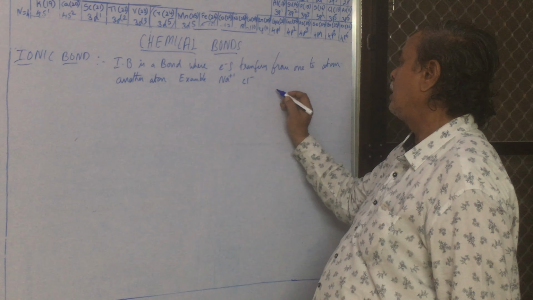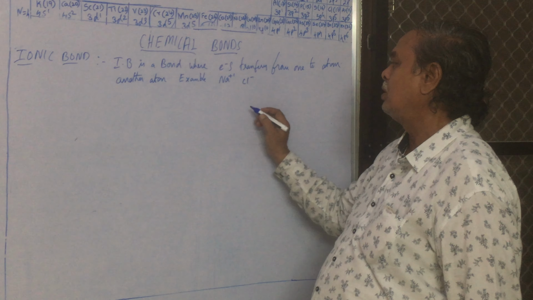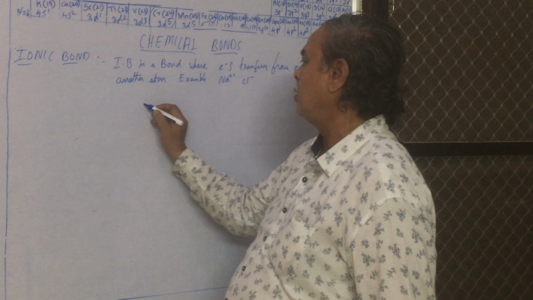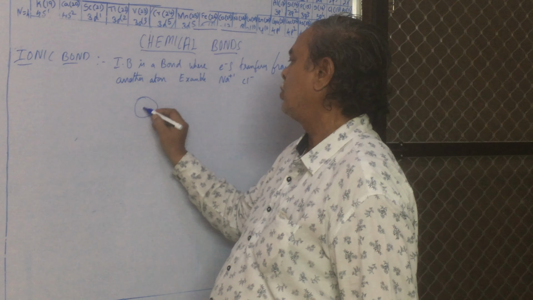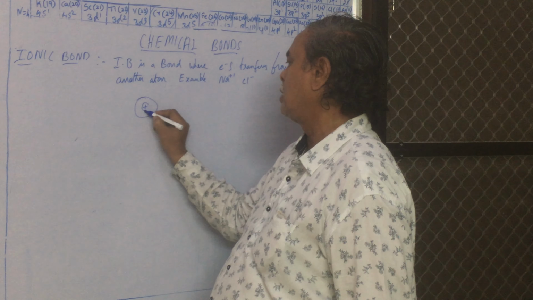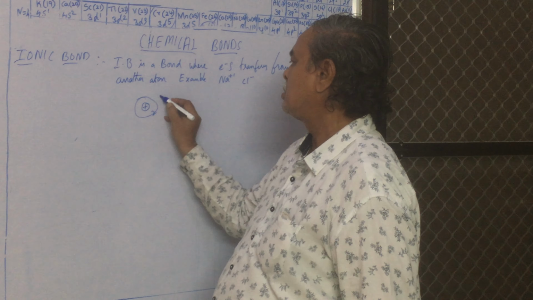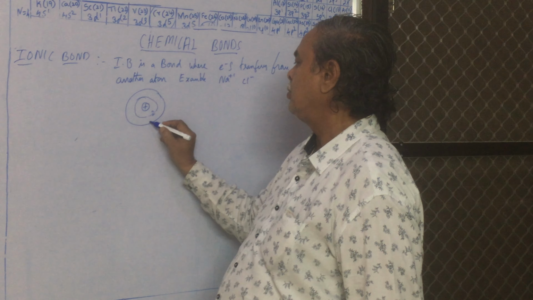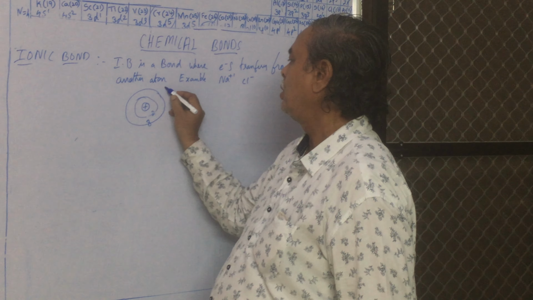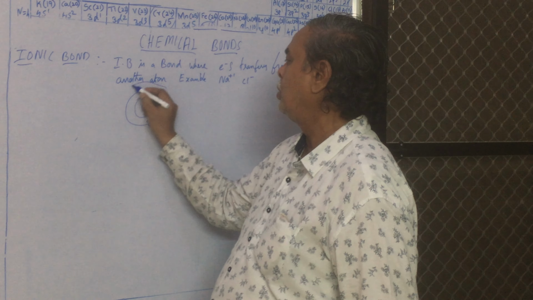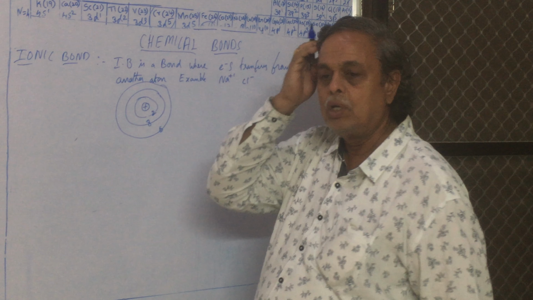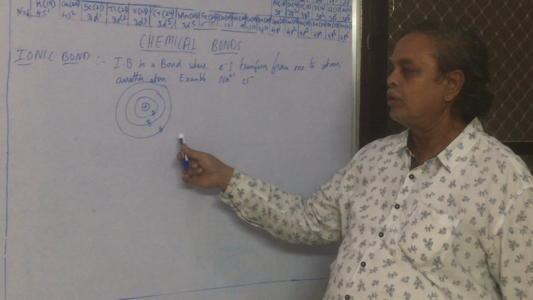Here, sodium's first shell has 2, this is the nucleus, second shell 8, third shell only 1. What is the configuration before?